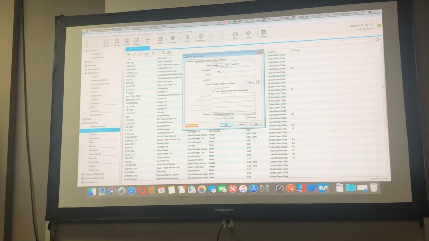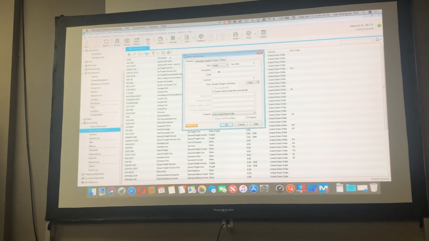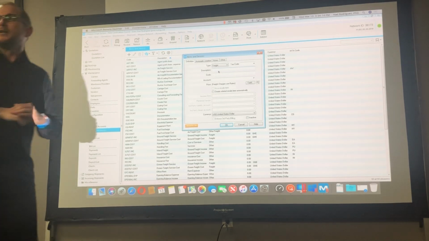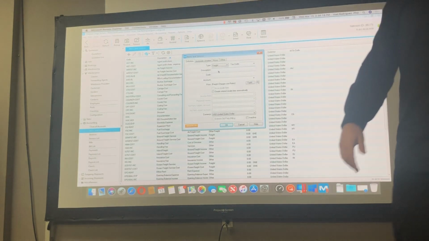Other is anything that is not other freight or freight. That means other is everything that is a fee, like bill of lading fee, handling, all those fees that are created just to charge. That is other. Other freight, if it is variable.